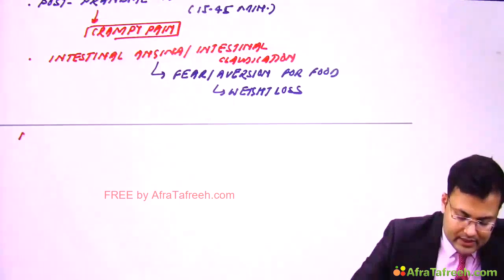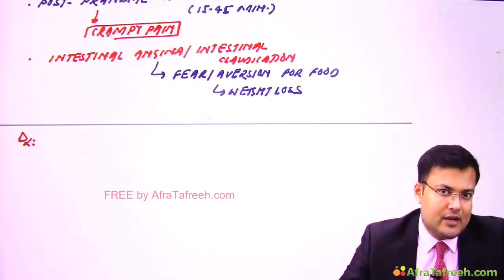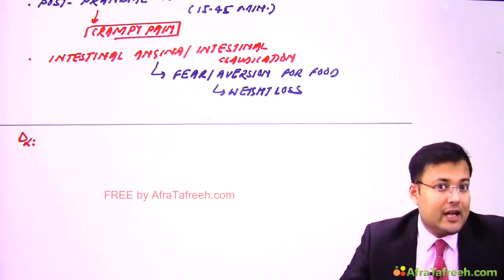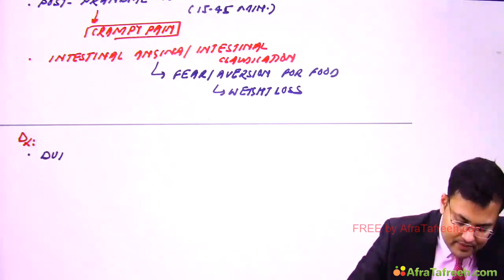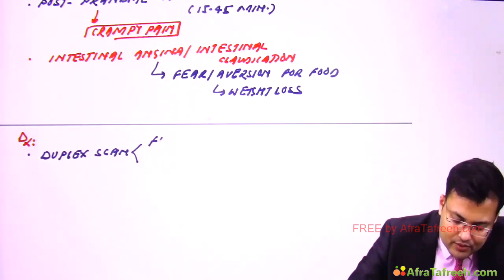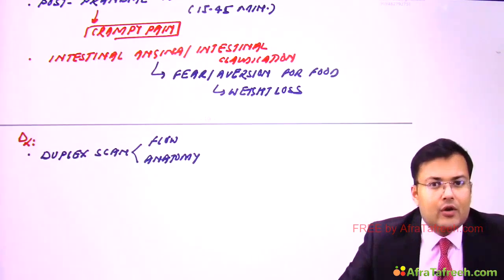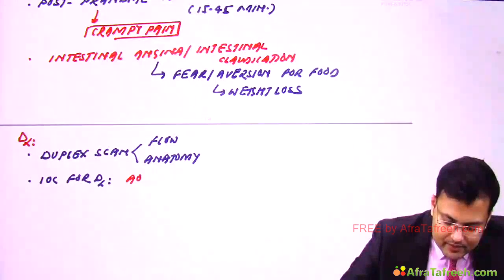Now how are we going to make the diagnosis? First, we want to assess the flow in the mesenteric vessels. So we want to see the anatomy, we want to assess the flow in the mesenteric vessels, and for that we go for duplex scan. So one investigation which is performed is duplex scan. Why? We want to assess the flow and anatomy. By the way, what's the investigation of choice for diagnosis? It is aortography.